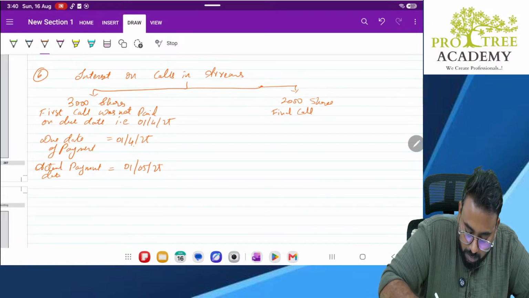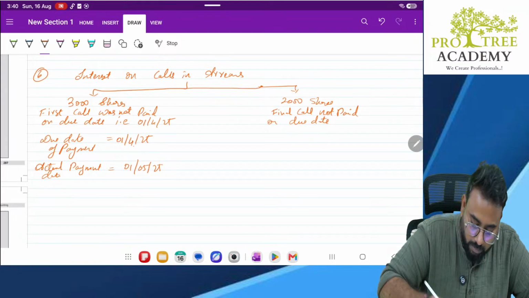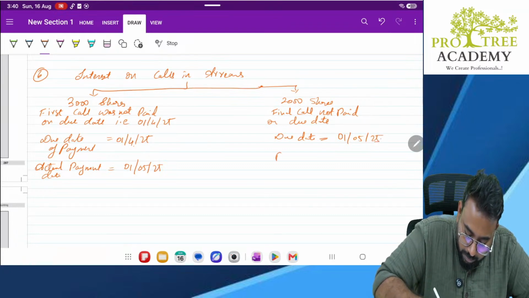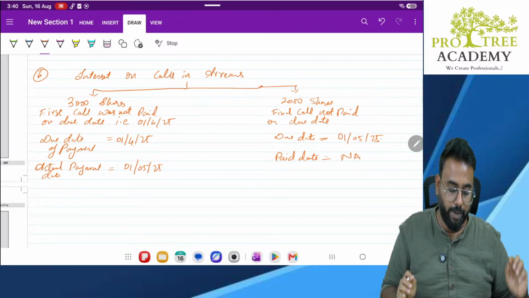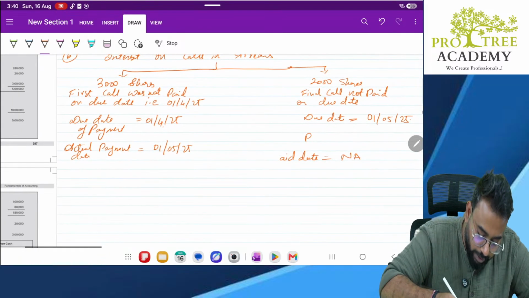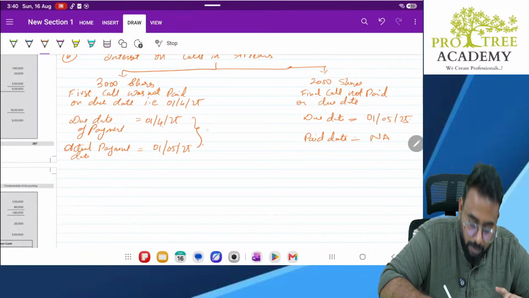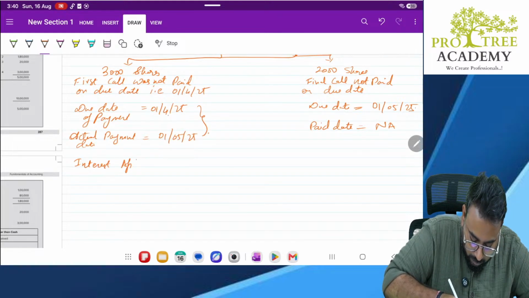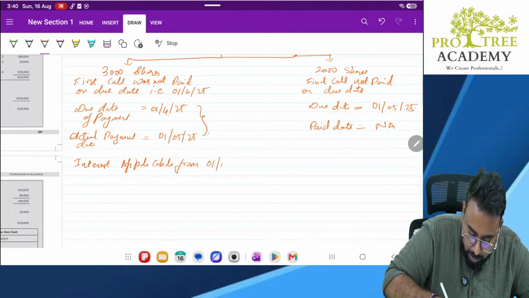Here, final call not paid on due date. Due date is 1st May 25. Have they paid it? Paid date not applicable, because they have not made the payment. So here interest will be applicable from 1st April to 1st May. That is 1 month.